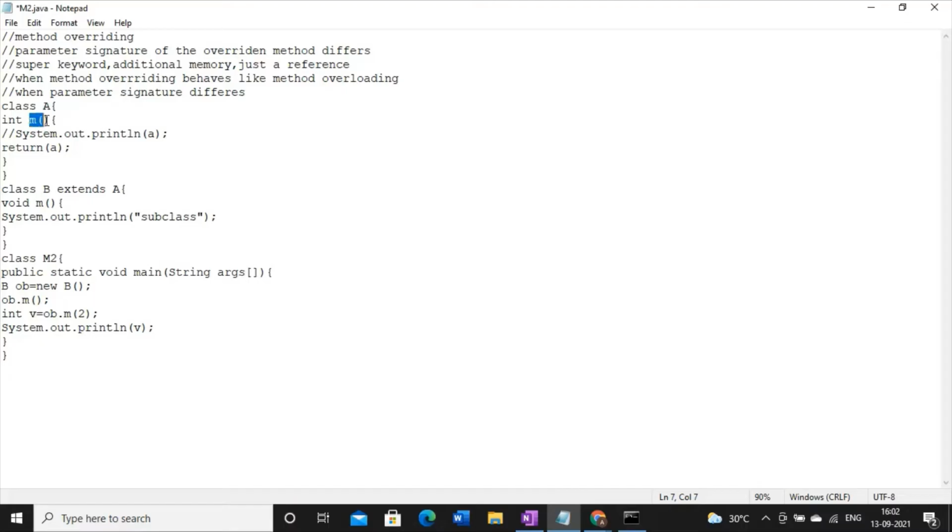So here we have m, here we also have m. No parameter, no parameter, right? And now whenever we have no parameter, then what can we do? I'm just writing a new code so that you could understand.